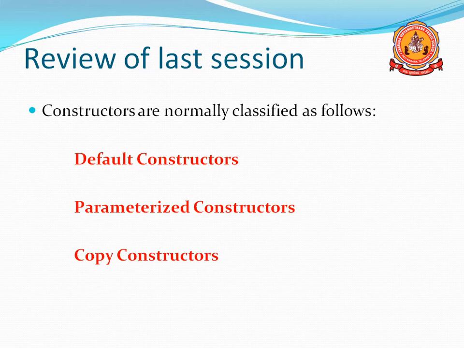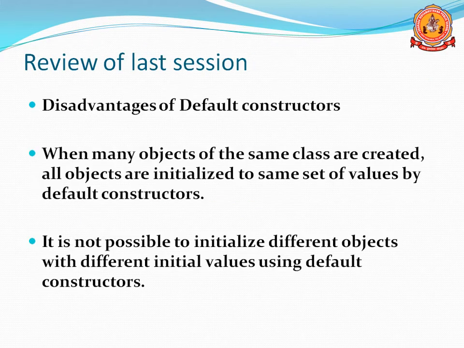In the last session we discussed the default constructor. A default constructor does not contain any argument, and it has some advantages and some disadvantages.